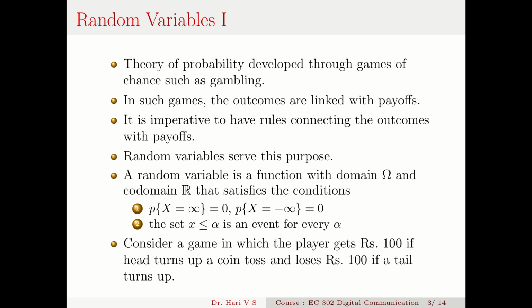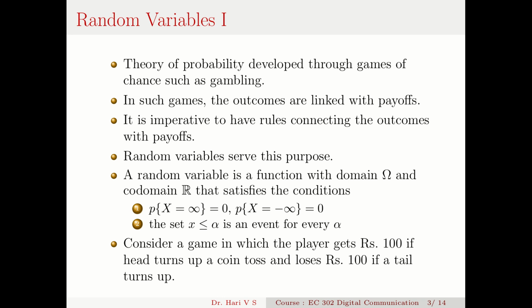A random variable is a function with a domain omega, that is a sample space, and codomain all real numbers, because the payoff is in rupee or dollar, so that is a real quantity. So your codomain is the set of all real numbers, and such a rule, it is a rule between the outcomes and payoffs in such a manner that the probability of x being infinity and minus infinity is equal to 0. And the set x less than or equal to alpha is an event for every possible real alpha.